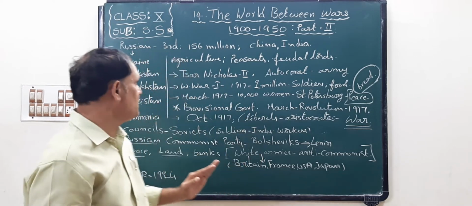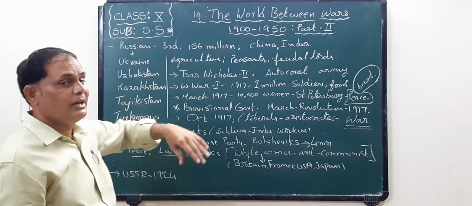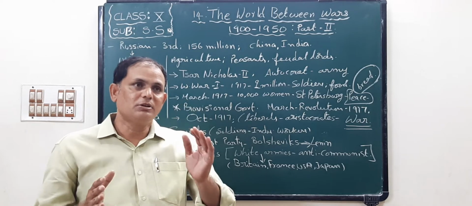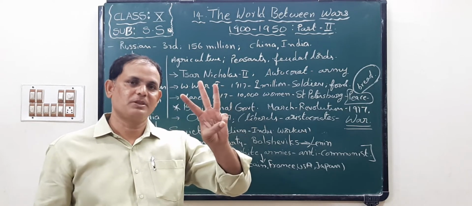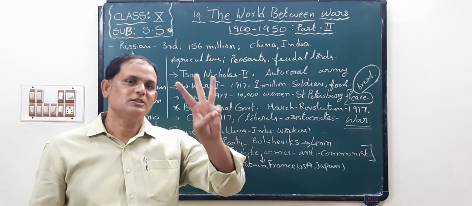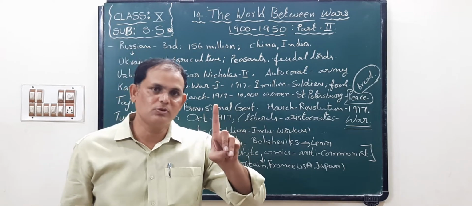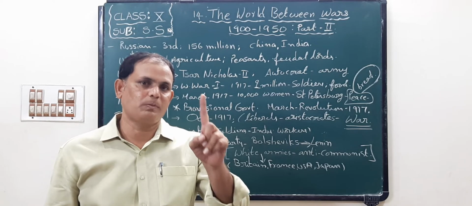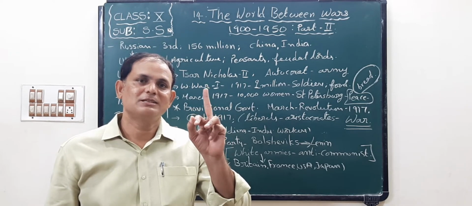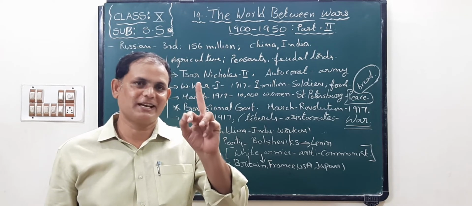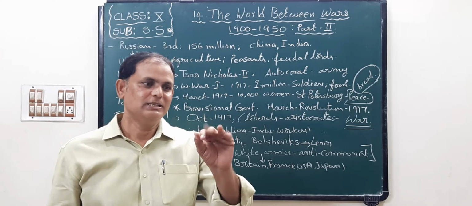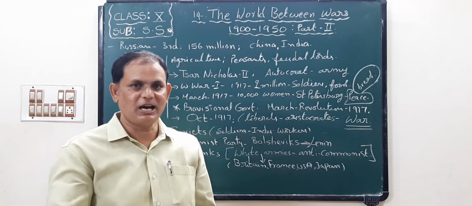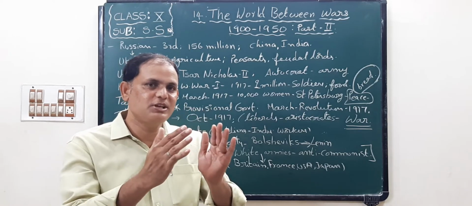Now look here, Russia. Actually, in population Russia occupied third place, children. First place is China, second is India, and the third is Russia. What was the population of Russia?